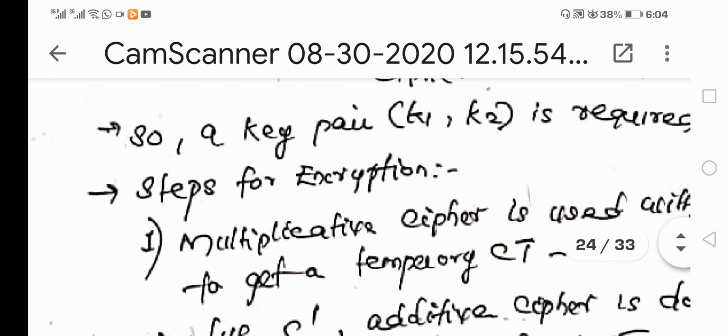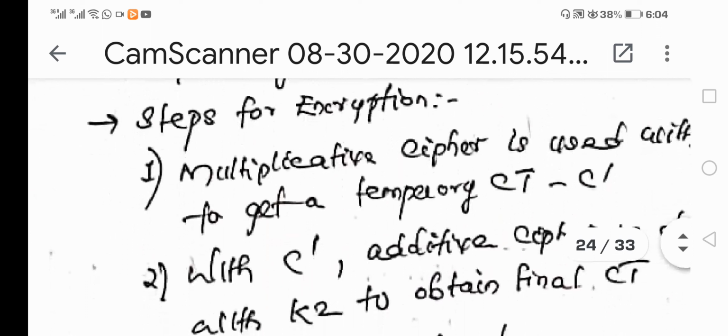Actually, what is happening is that first of all, whatever plain text message is made available to us, we will simply perform multiplicative cipher with the help of the first key. As I told you, in the question itself, or from scratch, we will already be provided with a key pair.